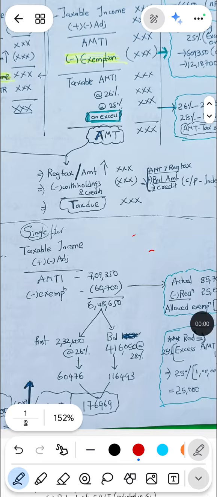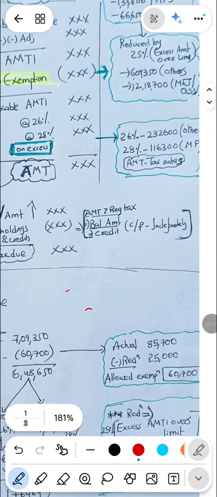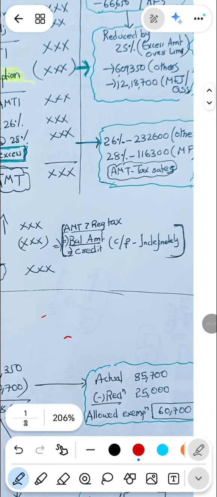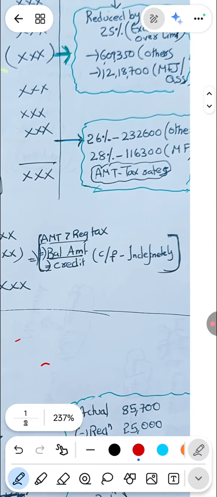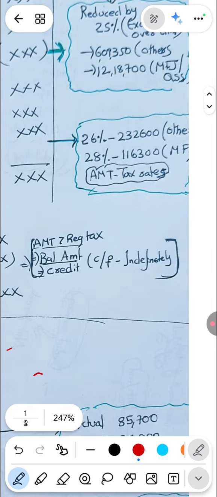For the first 2 lakh 32,000, it will be charged at 26%. So we have two rates here. If the taxpayer is any other category apart from MFJ, the limit is 2 lakh 32,000. So on taxable income up to 2 lakh 32,000, the 26% tax rate applies. If it is beyond that, then 28% on the excess amount only. Now on the excess amount only, 28% is charged.